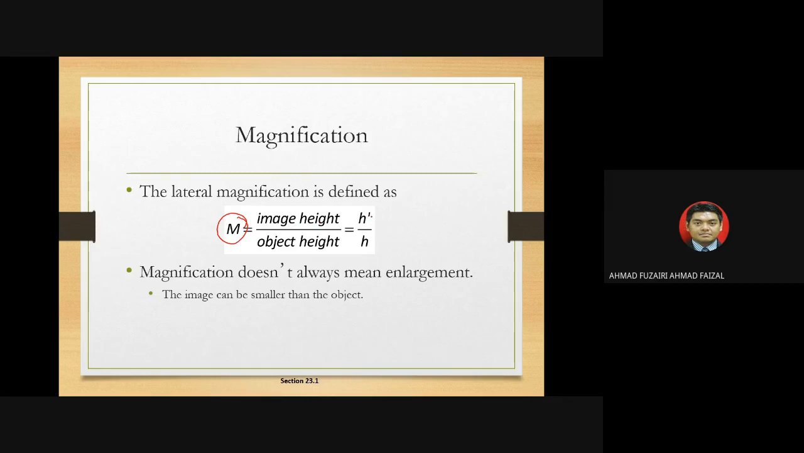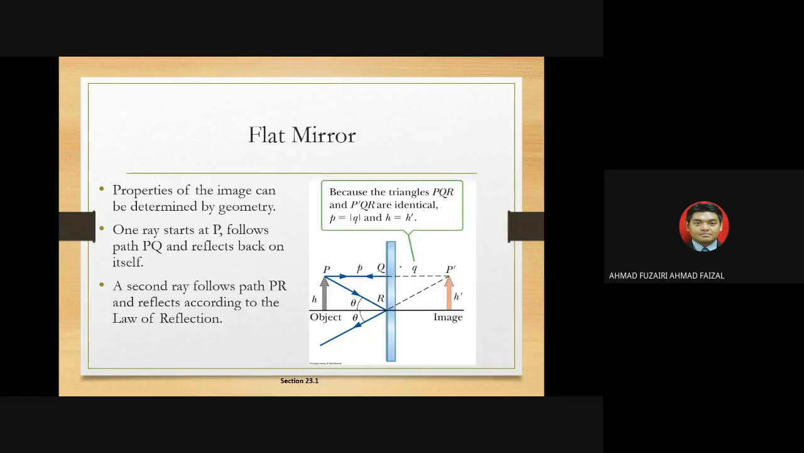The lateral magnification is defined as magnification M. We use the image height, which in this book we call H prime, over H, the object height. Of course, you must know something: magnification doesn't always mean enlargement. Sometimes the image becomes smaller.